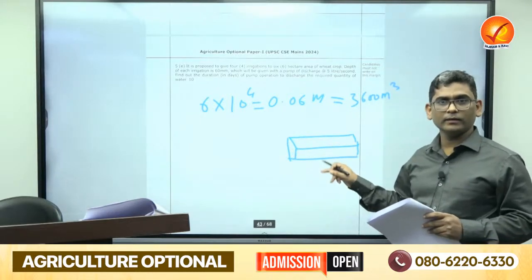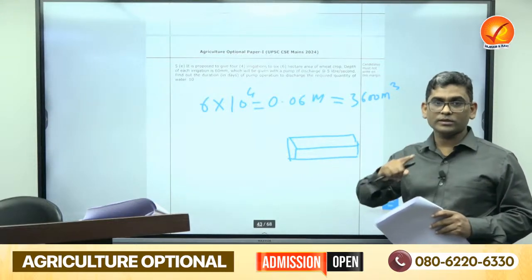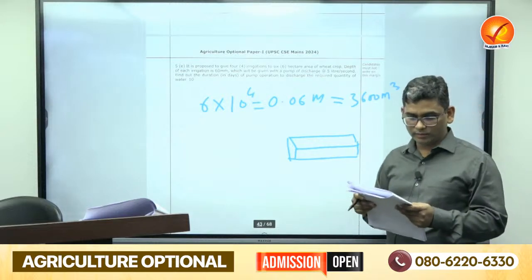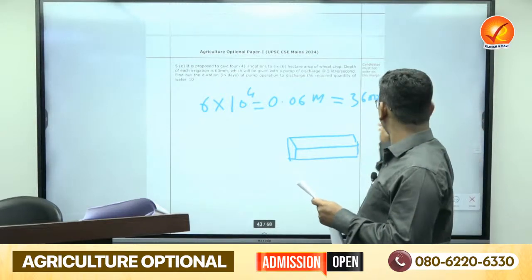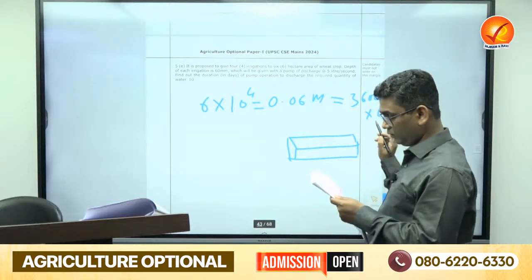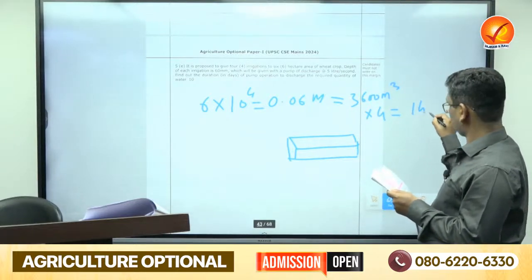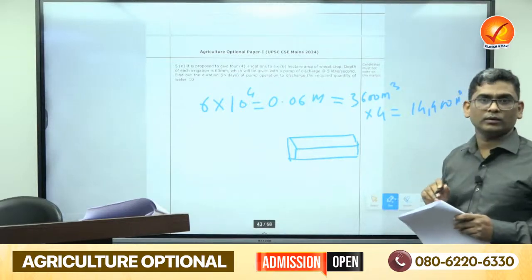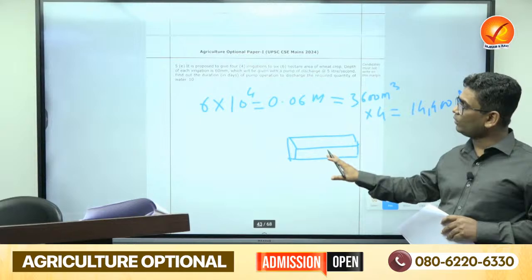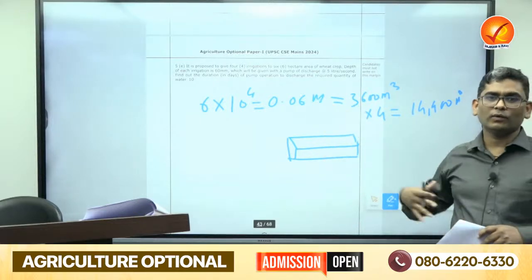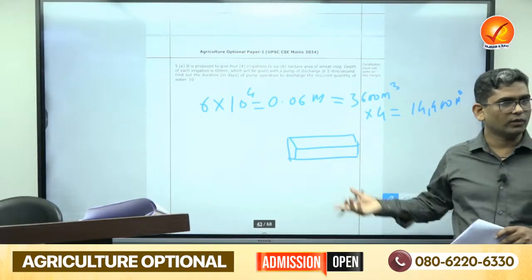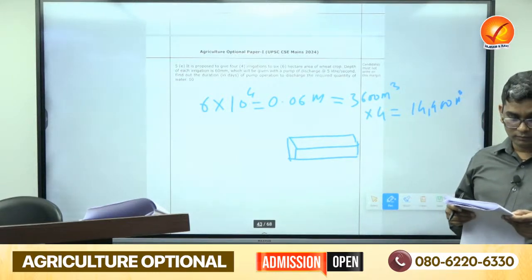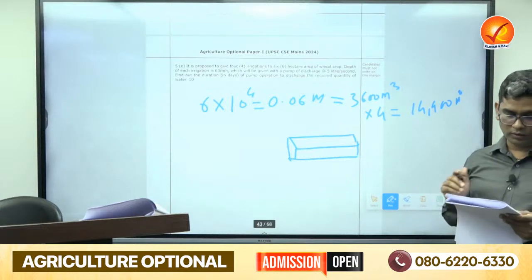Area and depth give the volume. So how much do we have to irrigate? 4 irrigations. Okay, so 4 irrigations means we multiply this by 4, and how much will it come to? Into 4 equals 14,400 meter cube. Means we can consider this land 4 times more than this. This is the water requirement. And the discharge is 5 liter per second.